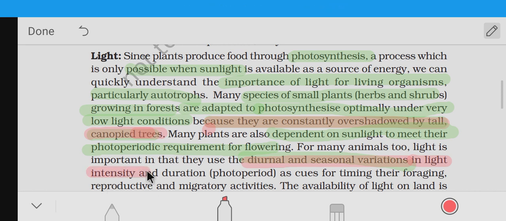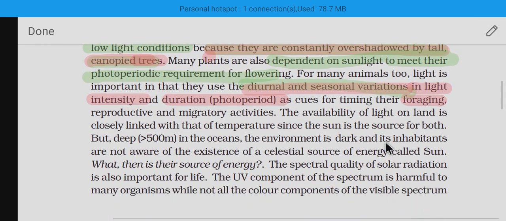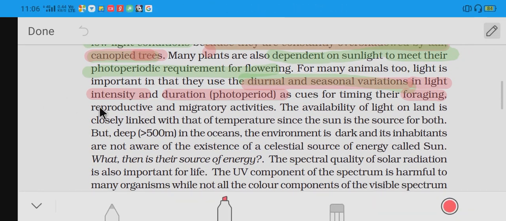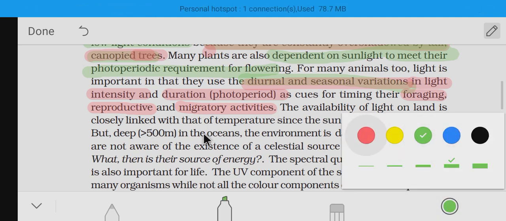Light intensity and duration cause not only the seasonal variation but also foraging, reproductive and migrating activities. These functions can be performed only when a particular light intensity is available for particular organisms, and all light conditions won't do. So this is an important point.